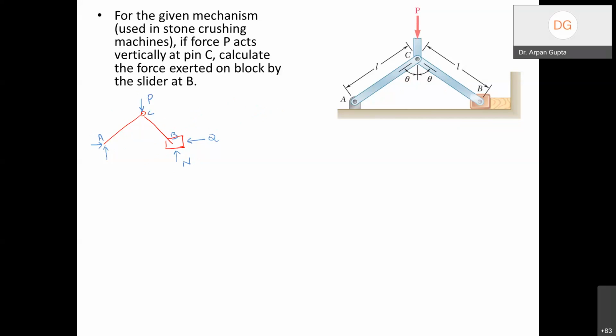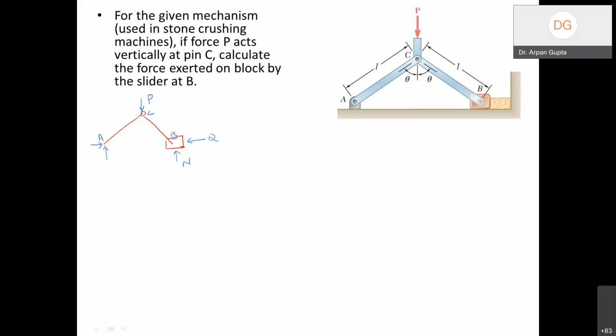this is point C. Now, if I want to do a further analysis of this thing using the method that we have learned before, first of all, we have to identify what are the two force members, right? If we can identify the two force members, the solution will become very quick. Of course, it would have been more interactive, but in the virtual setting, I'll directly do it.